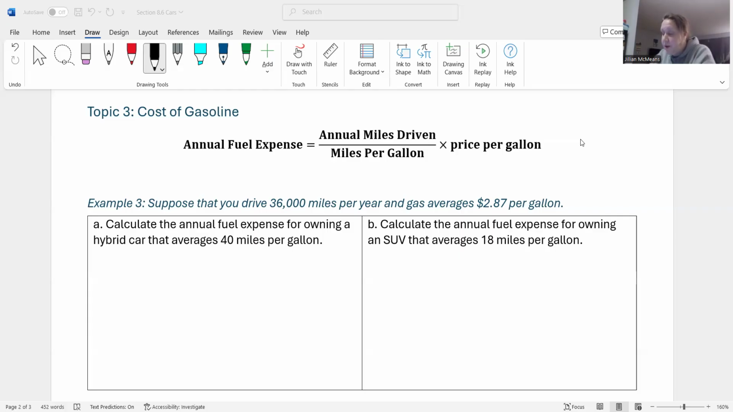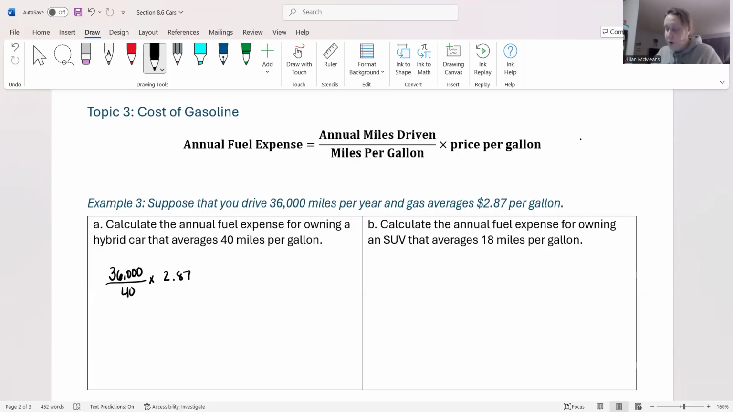It says calculate the annual fuel expense for owning a hybrid car that averages 40 miles per gallon. Well, we would take the annual mileage, 36,000, and divide it by the miles per gallon that this car typically gets, which is 40. Then we want to multiply it by the average price of gas, $2.87. I'm not going to go to the calculator since this one's pretty easy. On your calculator, you can do 36,000 divided by 40. It ends up being 900 in this case, and then multiply that by $2.87.